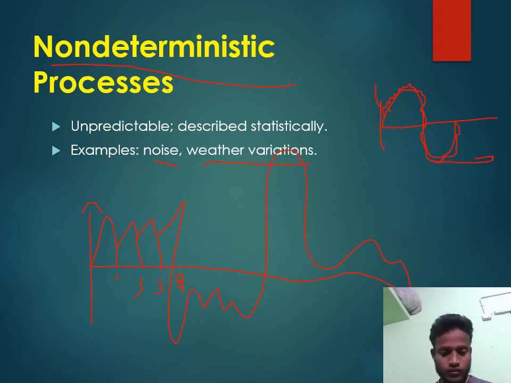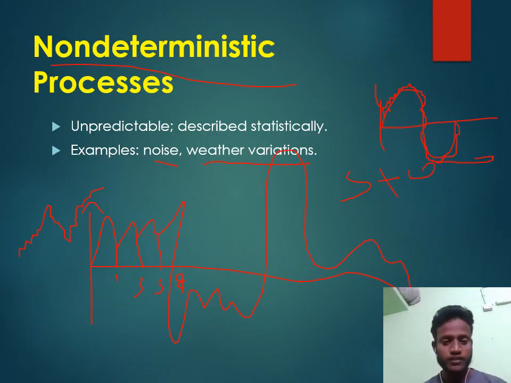What is the next value? In the stock market, the values increase, at the same time they decrease, and again they increase. We don't know when it decreases and when it increases. These types of signals are called non-deterministic signals.